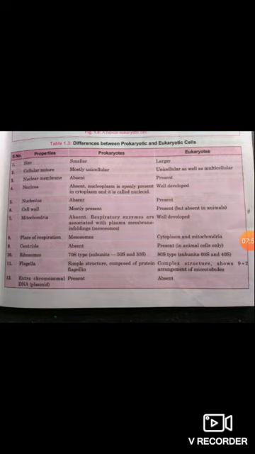Mitochondria are absent in prokaryotes; respiratory enzymes are associated with plasma membrane infoldings, that is mesosomes, and well-developed mitochondria are found in eukaryotic cells.